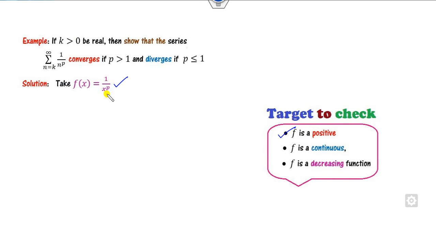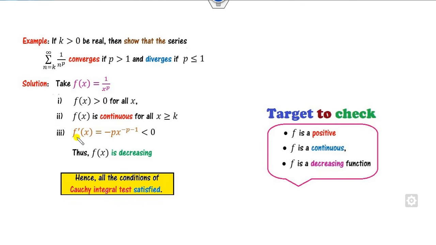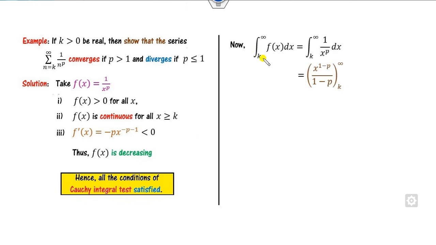Yes. It is a polynomial, which is again a continuous function. One over the polynomial is again a continuous function for all x greater than or equal to k. If you find the derivative, because p is positive, it will always be less than 0. So this is decreasing for all x greater than or equal to k. Then we can integrate from k to infinity.